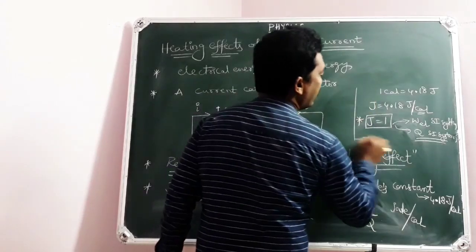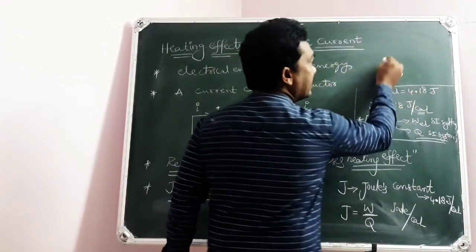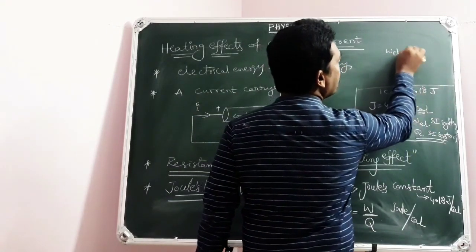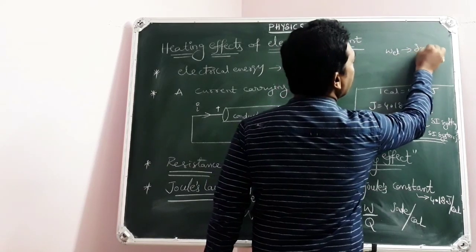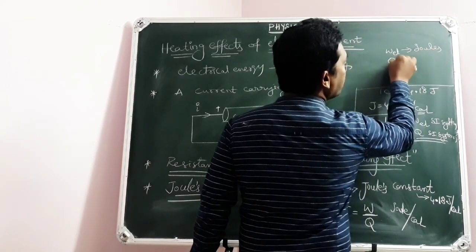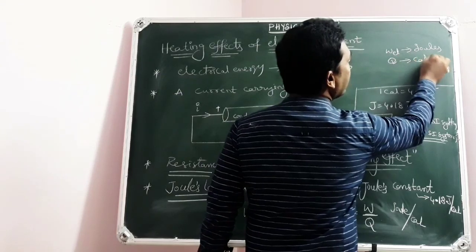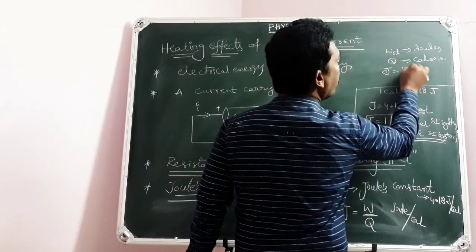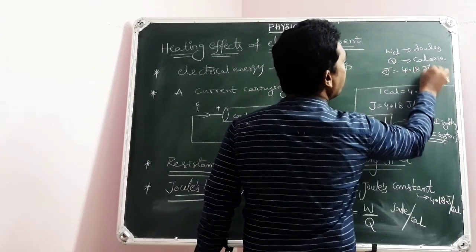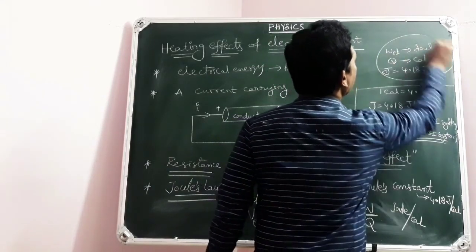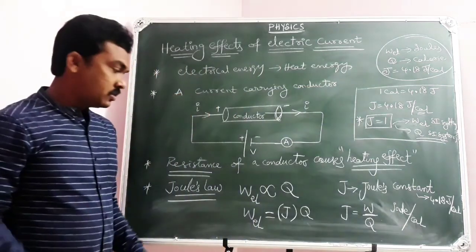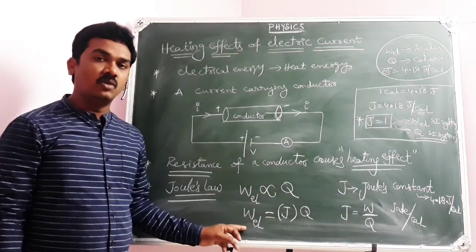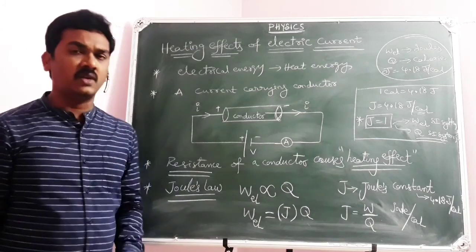If not, this is one way. If electrical work done is expressed in Joule, but heat energy is expressed in calorie, then Joule's constant J equal to 4.18 Joule per calorie. This is very interesting. While applying the formula W equal to JQ, you should be very careful.